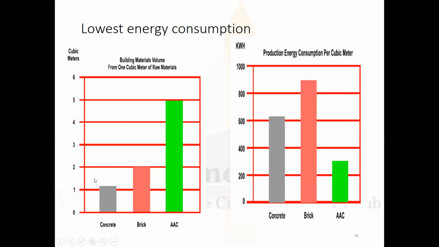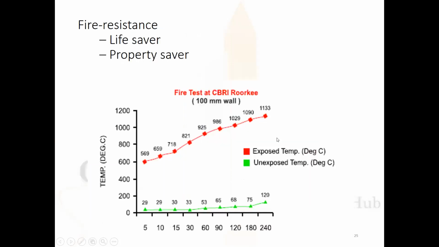Lowest energy consumption. Concreting in cubic meter: 1, bricks it is 2, whereas AAC blocks is 4. That is the volume we are talking about here. Production energy: in concreting it is 600 kilowatts, bricks it is 900, whereas AAC blocks require only 200 for 5 cubic meter of blocks.